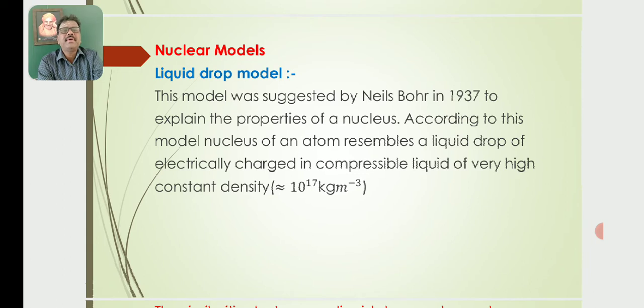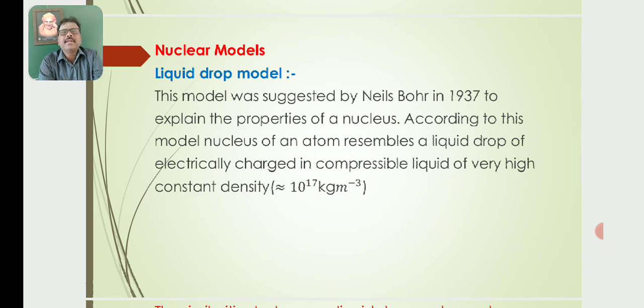This model was suggested by Niels Bohr in 1937 to explain the properties of a nucleus. According to this model, the nucleus of an atom resembles a liquid drop of electrically charged incompressible liquid of very high constant density, which is in the order of 10 power 17 kg per meter cube.